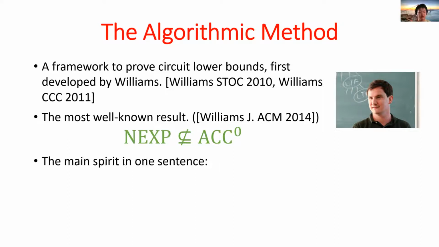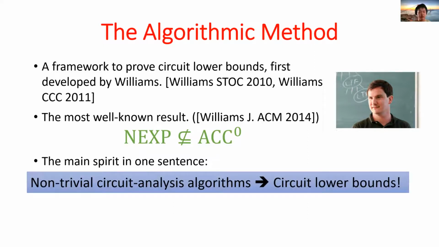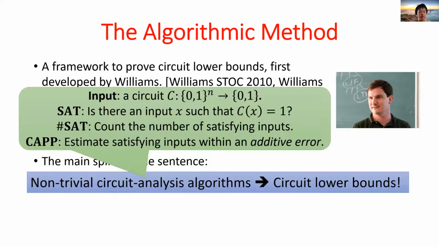Roughly speaking, the main spirit of the algorithmic method is that one can prove circuit lower bounds by designing non-trivial circuit analysis algorithms. Typical examples of circuit analysis tasks include SAT, #SAT, and CAP. Let me introduce these problems. For each of these problems, we are given a circuit C on n-bit input. In the SAT problem, we want to decide if there is some satisfying input to C, that is an input x such that C of x equals 1.